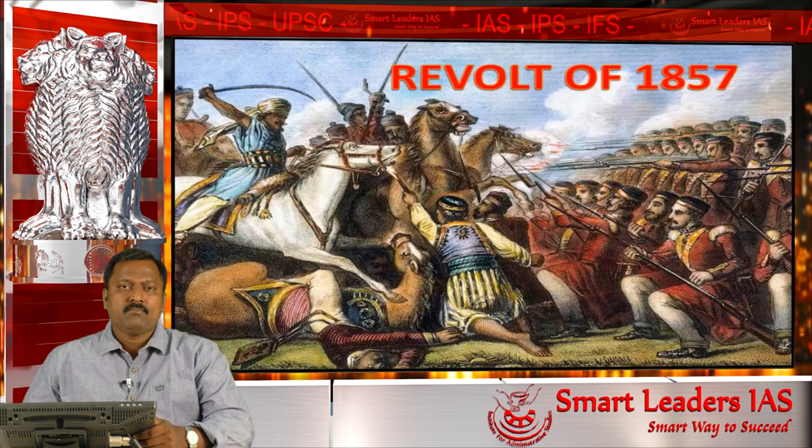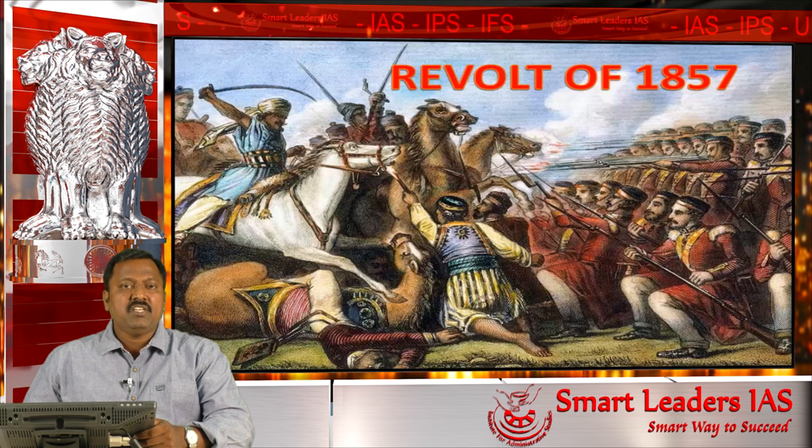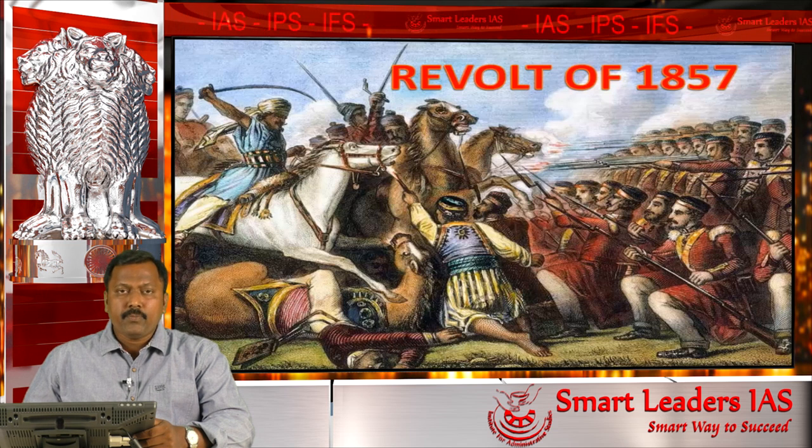As we all know, the British came as traders into India through a company called the East India Company. This company was formed in 1601. The name of the company then used to be Merchant Adventurers Trading in the East. Over a period of time, the company changed its name to East India Company.